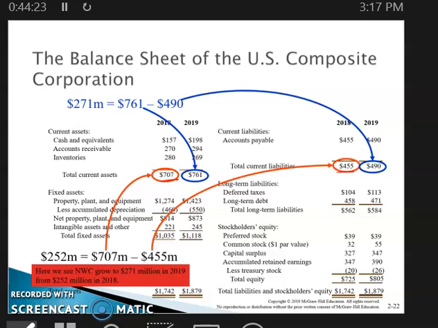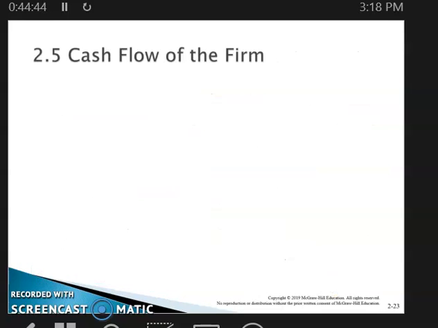So overall, our net working capital increased to 271 million from 251 million. So we're seeing, as we would expect, a firm that is growing. We see an increase of 19 million. Next lecture, we'll talk about cash flow to the firm.